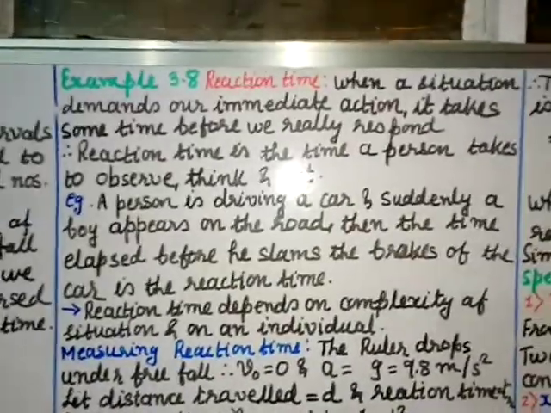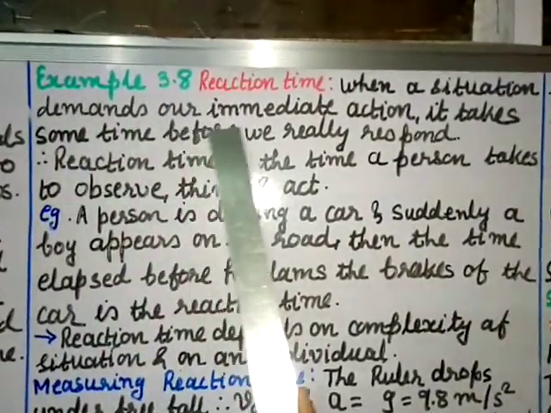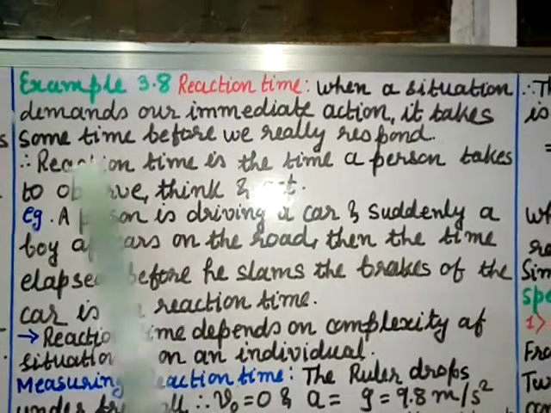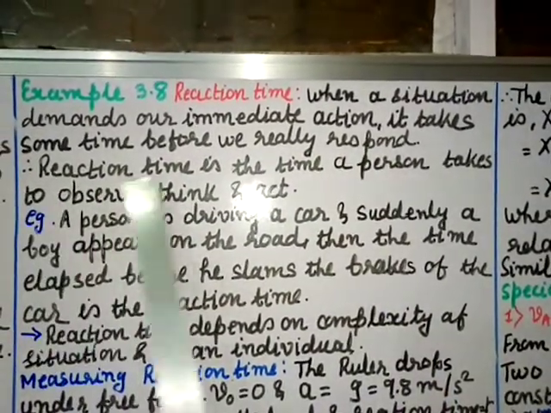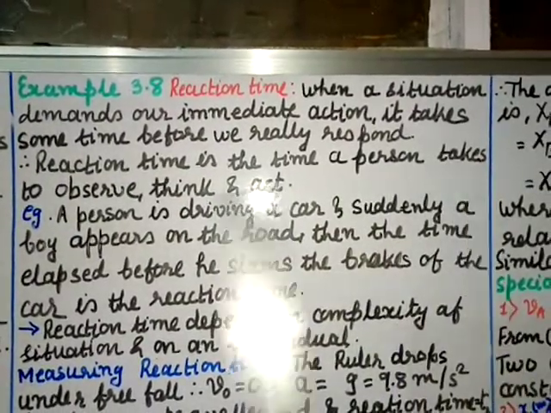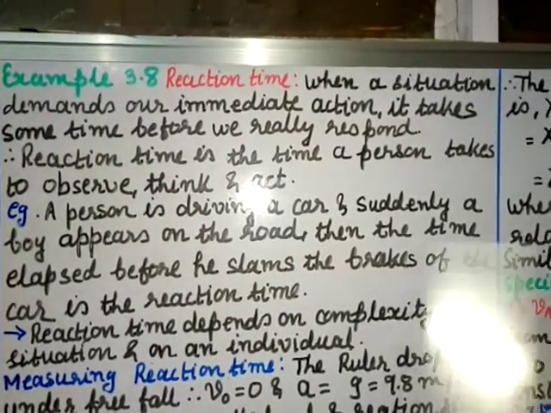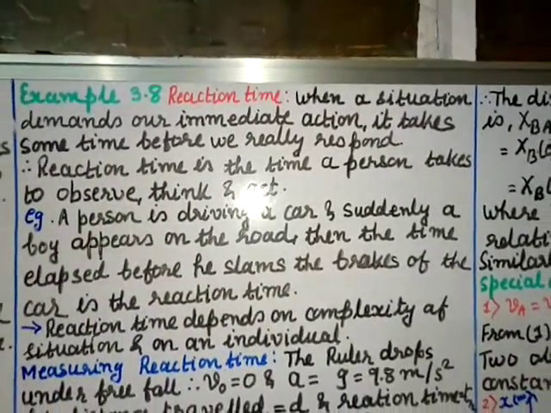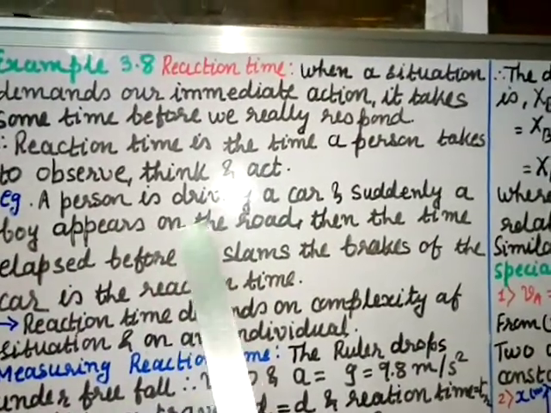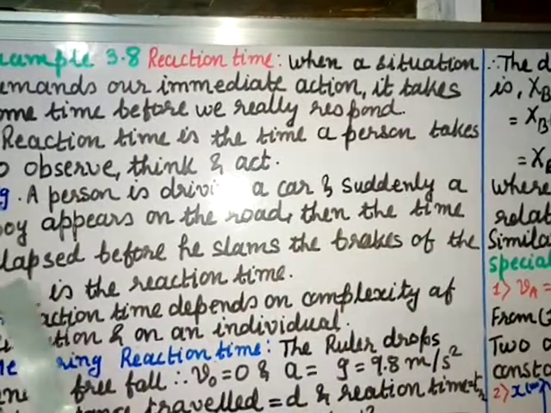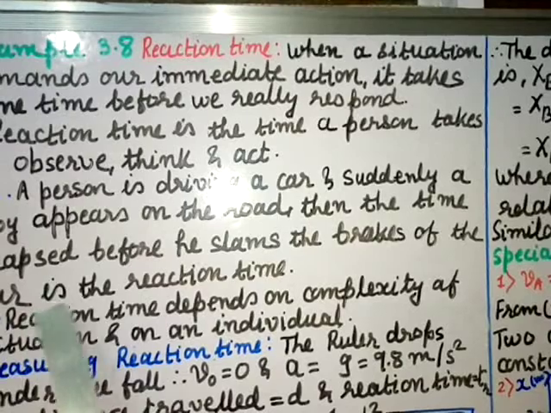Example 3.8, reaction time. When a situation demands our immediate reaction, it takes some time before we really respond. Therefore, reaction time is the time a person takes to observe, think and act. For example, a person is driving a car and suddenly a boy appears on the road. Then the time elapsed before he slams the brakes of the car is the reaction time.